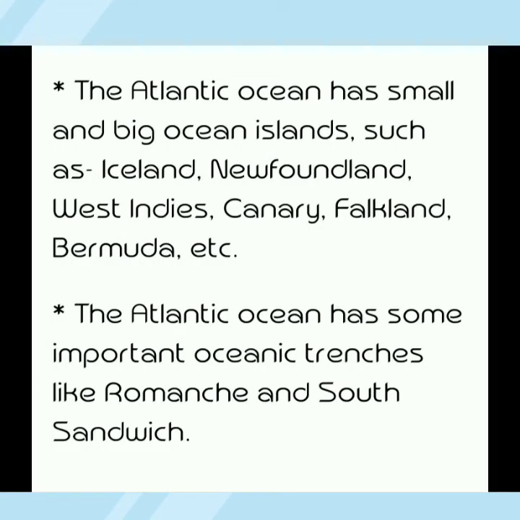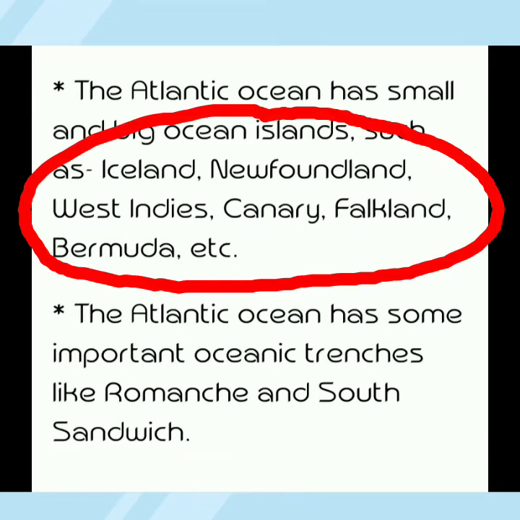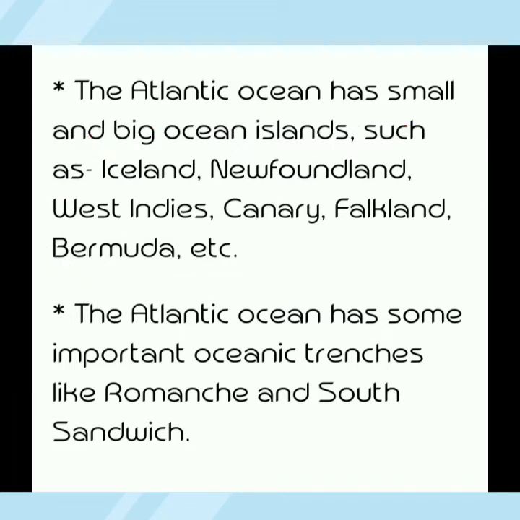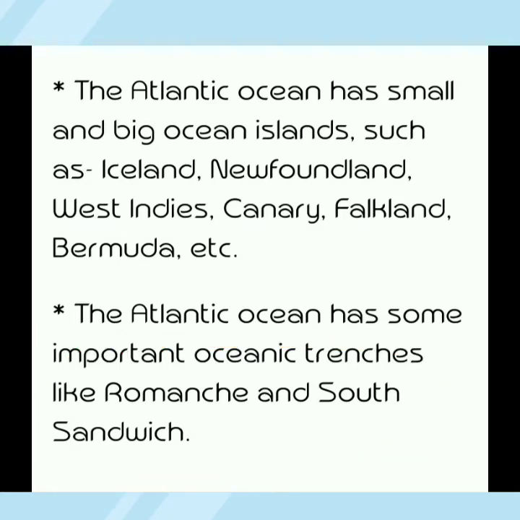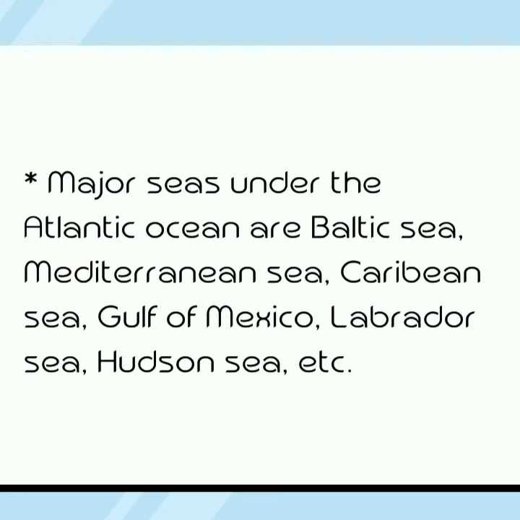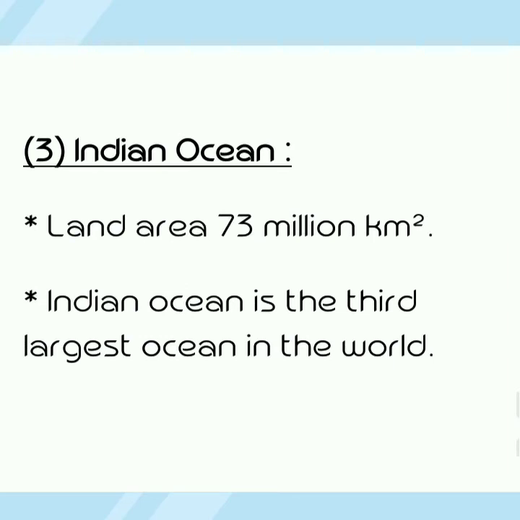The Atlantic Ocean has small and big ocean islands such as Iceland, Newfoundland, West Indies, Canary, Falkland, Bermuda, etc. And the Atlantic Ocean has some important oceanic trenches like Romanche and South Sandwich. The major seas under the Atlantic Ocean are Baltic Sea, Mediterranean Sea, Caribbean Sea, Gulf of Mexico, Labrador Sea, Hudson Sea, etc.